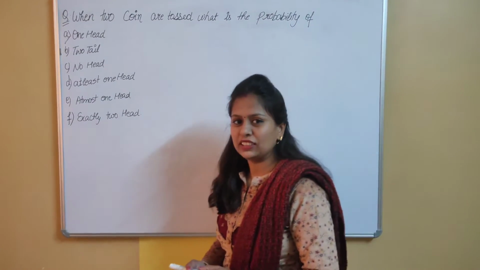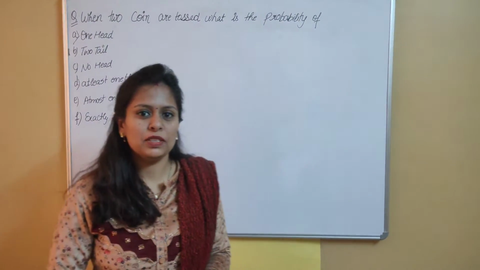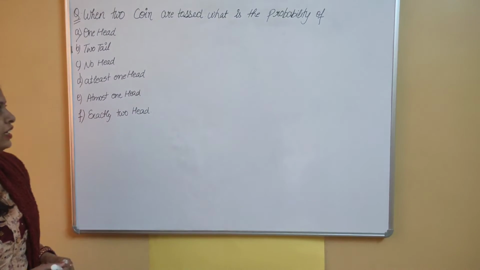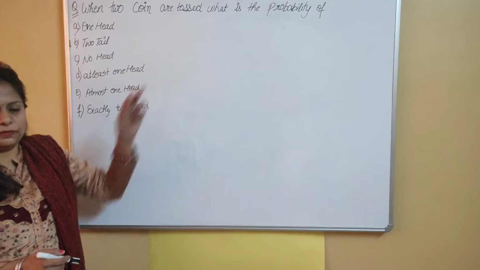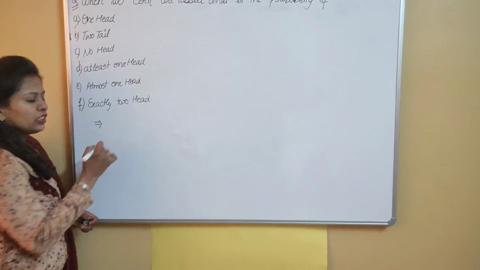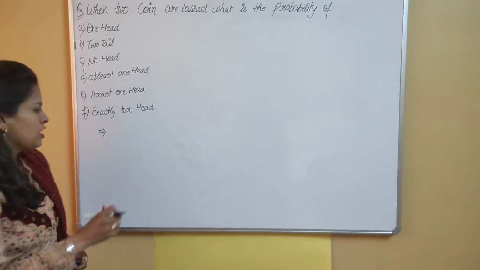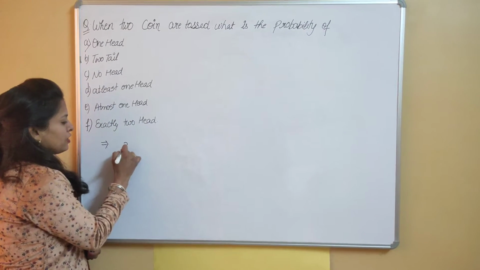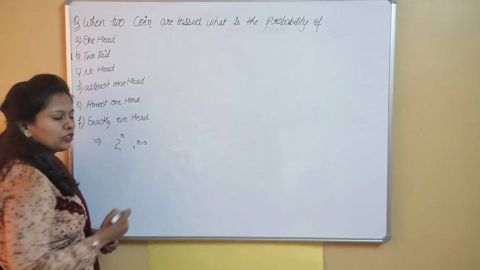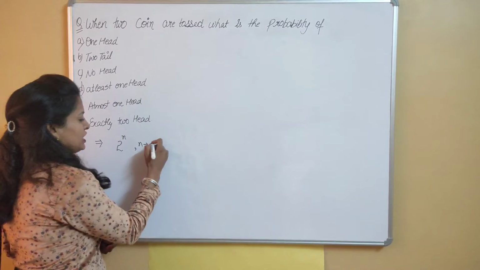In the previous lectures, we discussed examples of probability. Today we will also discuss an example of probability in which two coins are tossed. So, if two coins are tossed, what is the total number of outcomes? The formula is 2 raised to the power n, where n is the number of times the coin is tossed, which is 2.